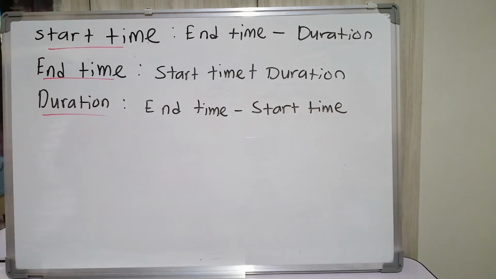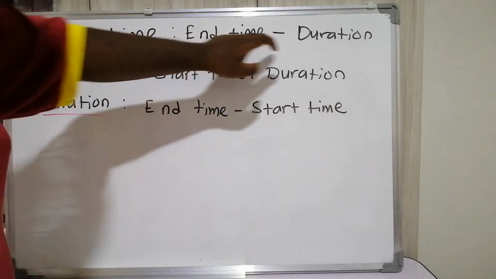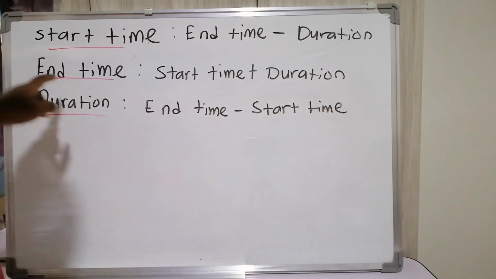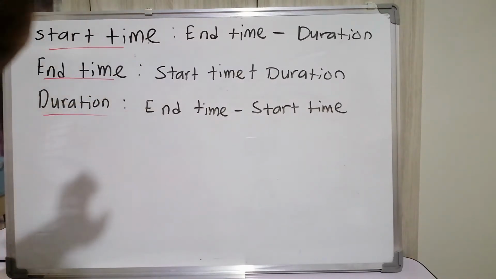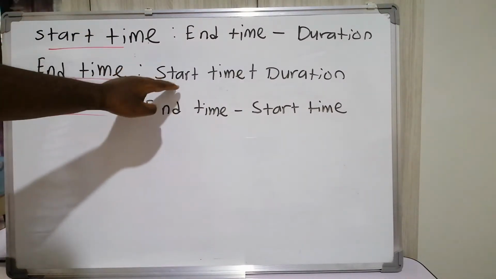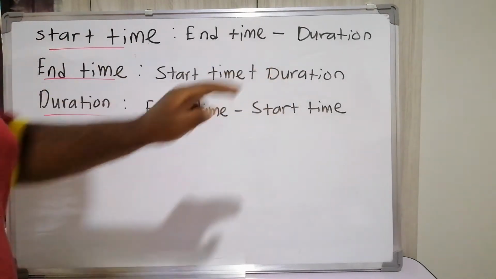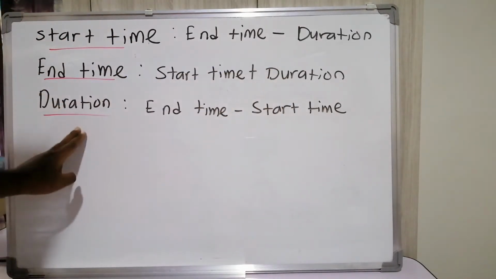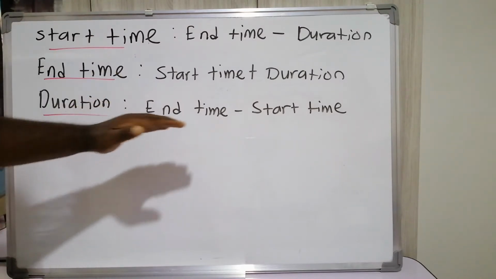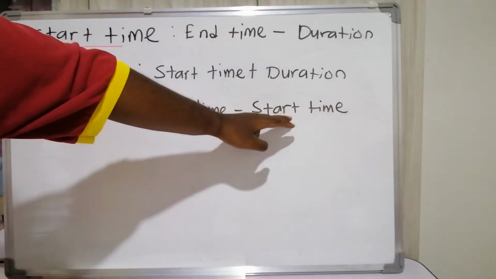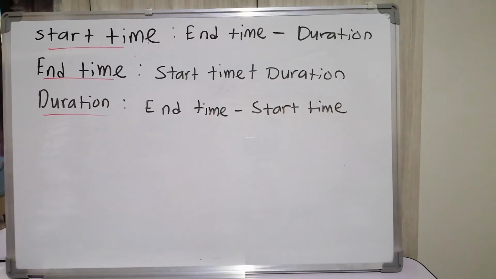To calculate the start time, we have to subtract duration from end time. So the formula is end time minus duration. For the end time, the formula is start time plus duration. And to calculate the duration, the formula is end time minus start time.